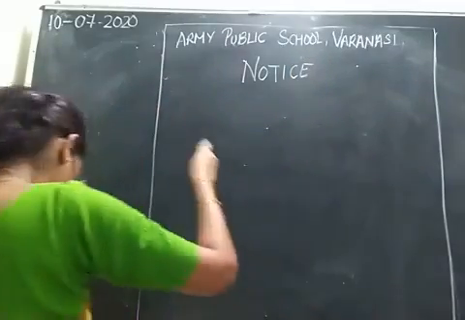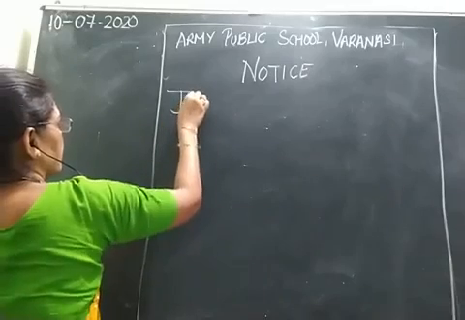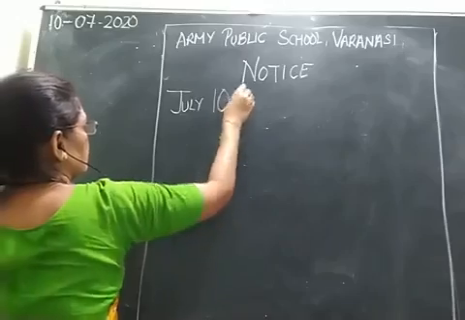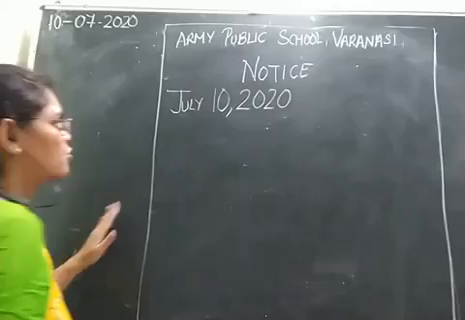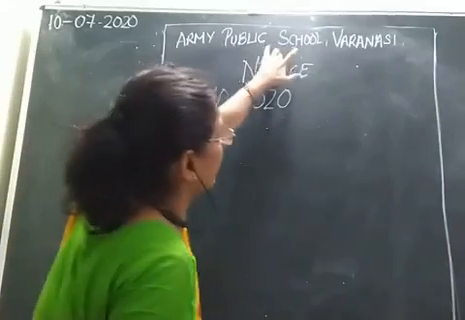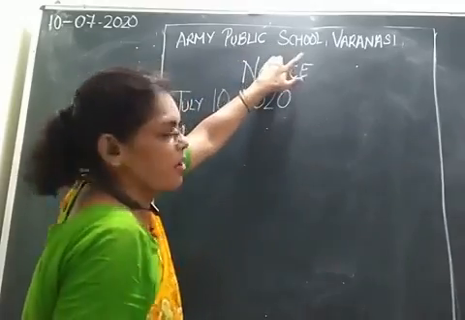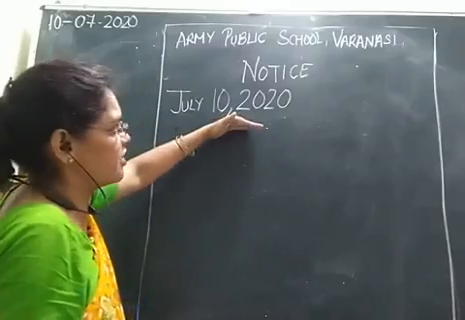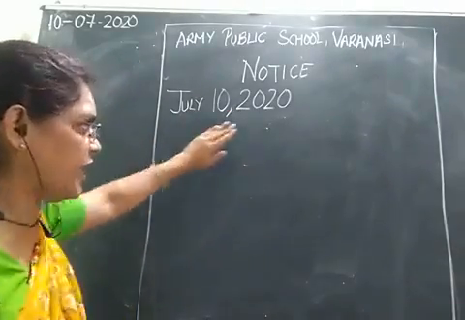Then comes your date. Date is July 10, 2020. यहाँ एक लाइन छोड़नी बेटा, first एक लाइन छोड़नी है, then after name of this institution leave one line, after notice leave one line, after date leave one line, then write the heading।